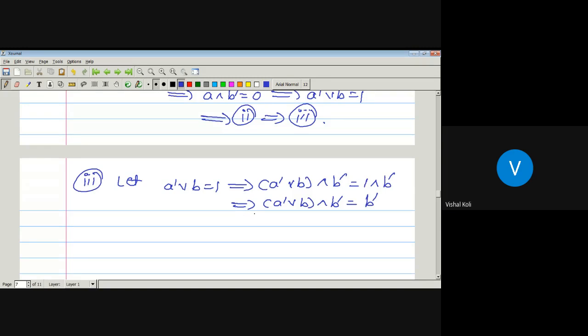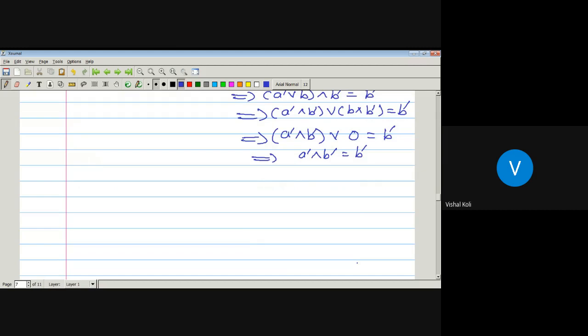Okay. So which implies, apply the distributive property. A complement meet B complement join B meet B complement, which is equal to B complement. What is B meet B complement? It is 0. Which is equal to B complement, which implies A complement meet B complement, since join of 0 with any element is that element, is equal to B complement.